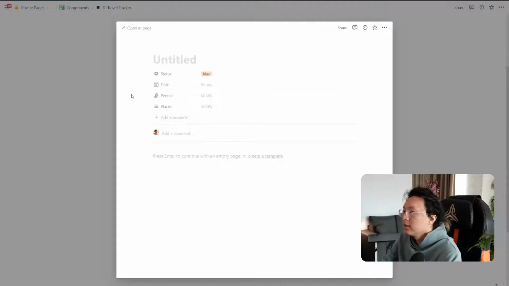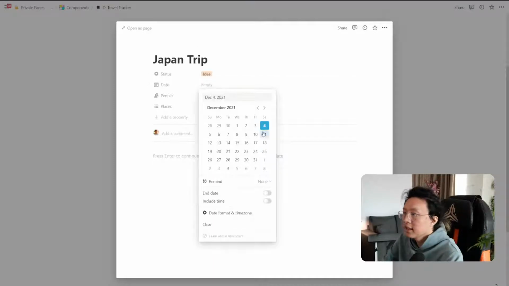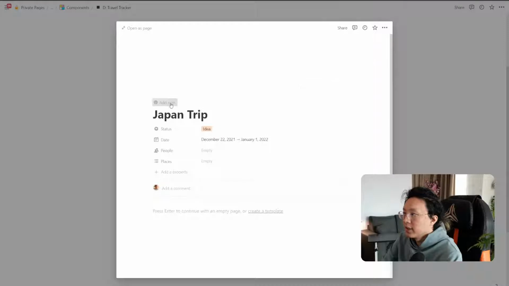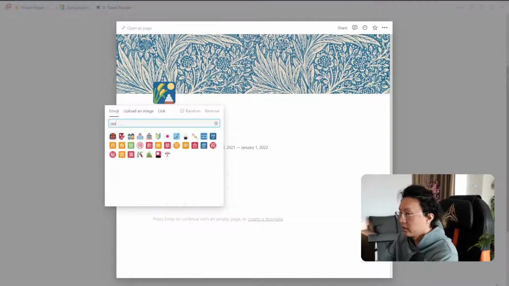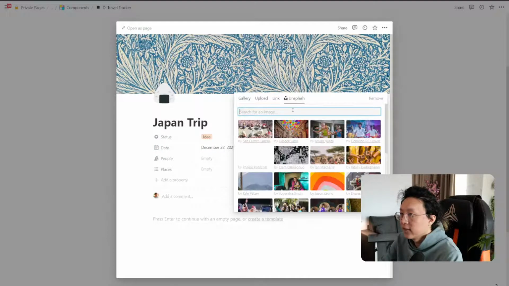And then what we can do now is make sure that when we have an image for it, so let's say we go ahead and put in a test, right? Let's say we have a Japan trip coming up, and we are very excited for that. Let's say it's going to be over Christmas, so a bit before Christmas, and then after New Year's. And if we add an image, or let's add an icon first. There's a few Japanese things. Let's do this one, and then we can do Japan here.